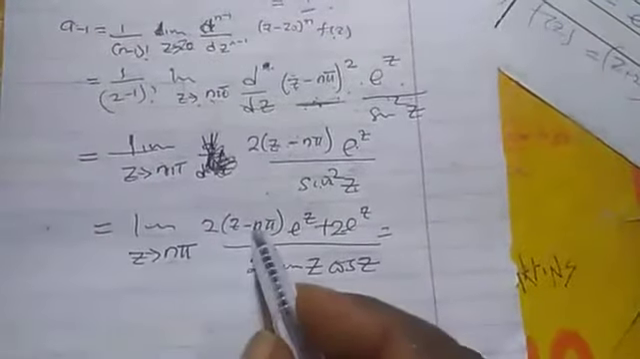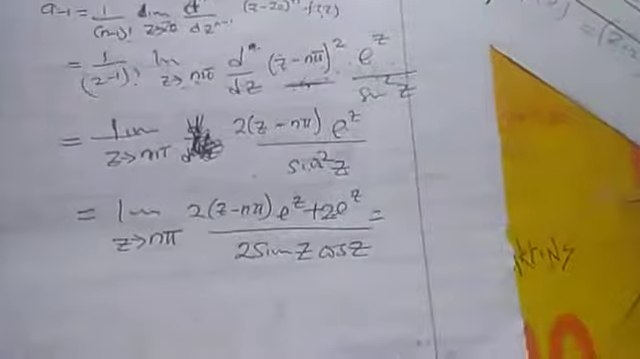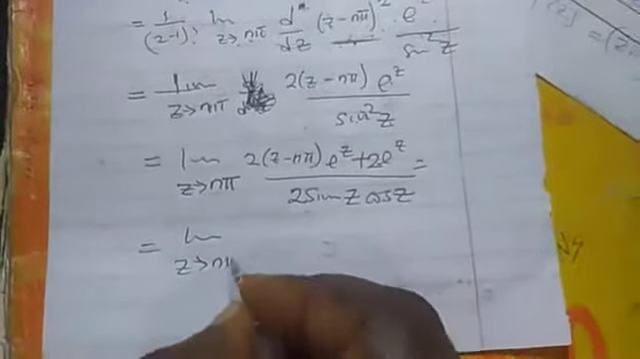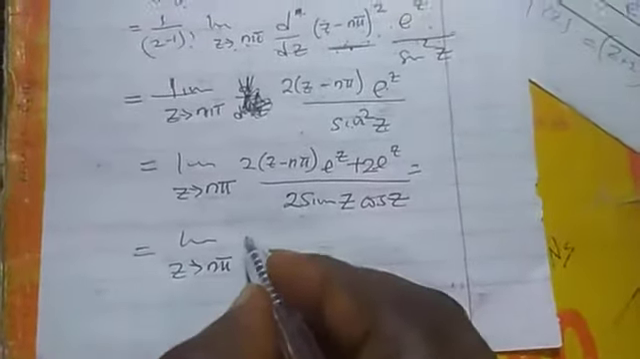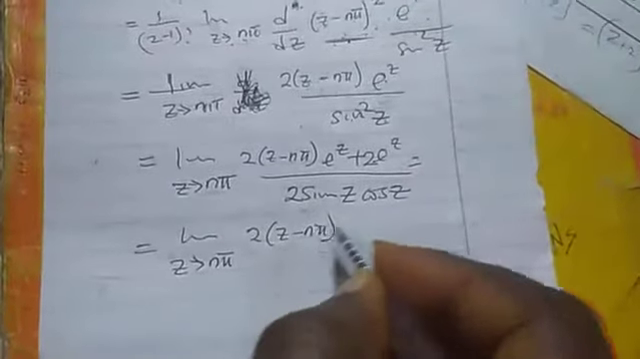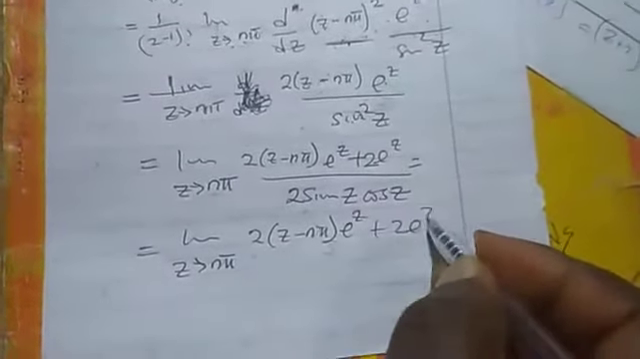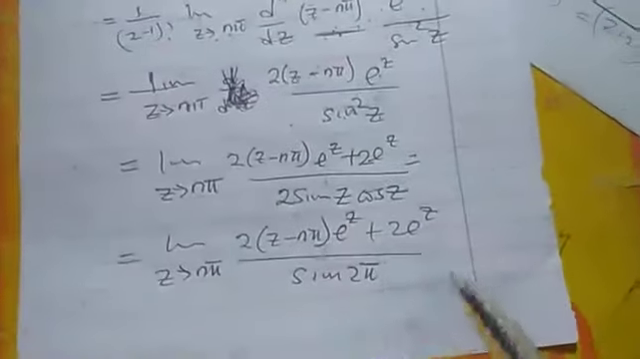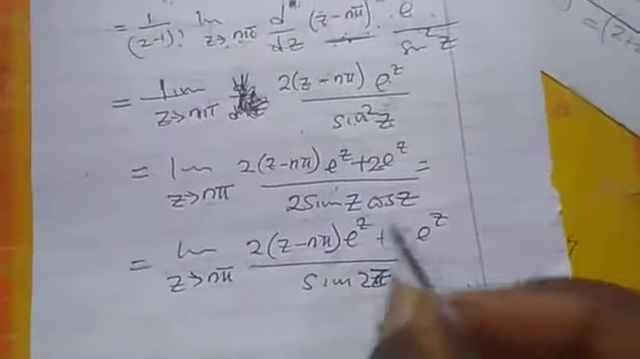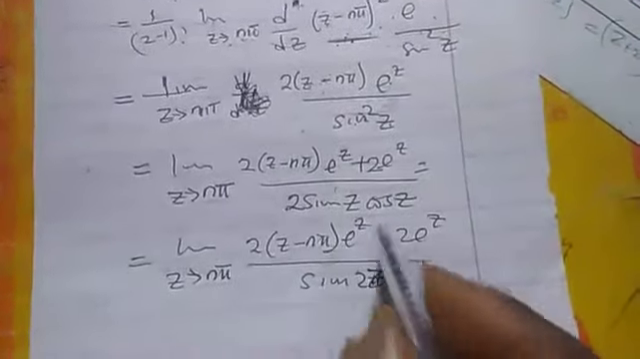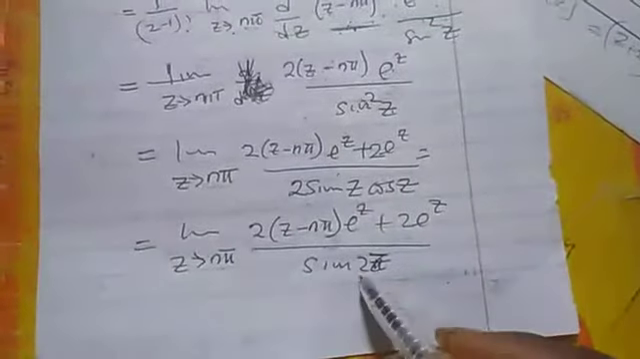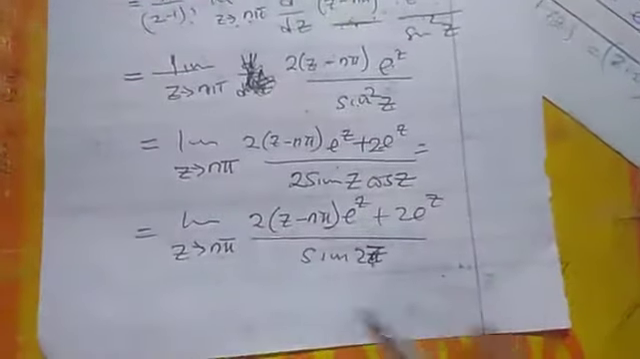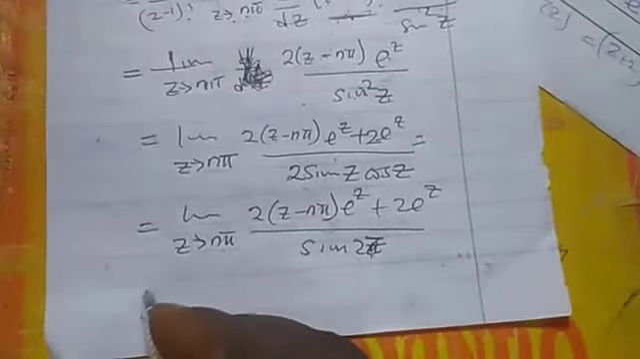Now, if you substitute n pi here, it is 0. Let me write it out. This is 2 into z minus n pi exponential z plus 2 exponential z over, this is the same thing as sine 2z. You know that 2 sine z cos z is the same thing as sine 2z. So in that case, when we still substitute n pi here, this will be 0. So it is still giving me infinity.